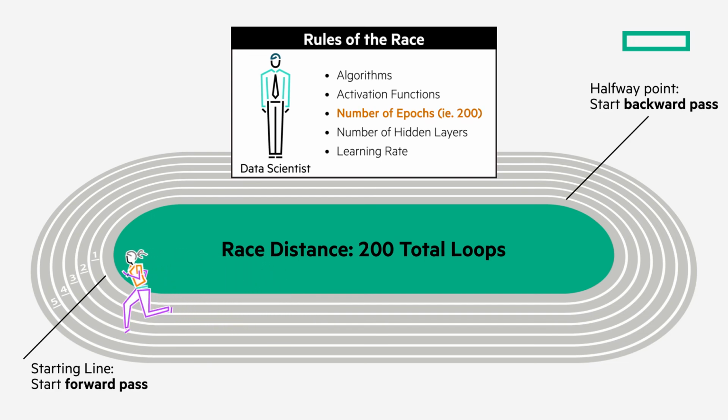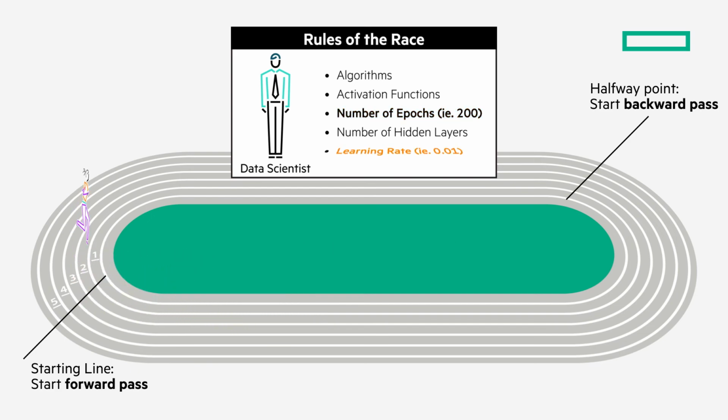Based on selected algorithms, these rules may also include a learning rate hyperparameter, which determines how quickly the machine will learn. In this example, the learning rate can be thought of as the stride length of the runner. Will they be taking large strides or tiny steps? More specifically, learning rate specifies how large or small the iterative weight adjustments will be as it attempts to reduce error and reach global minimum. More on this will be covered later in this lesson.